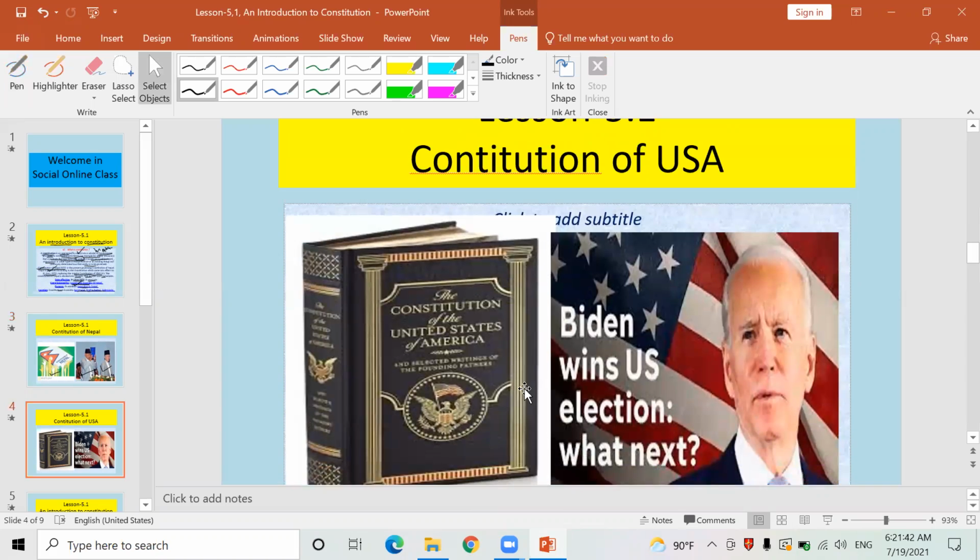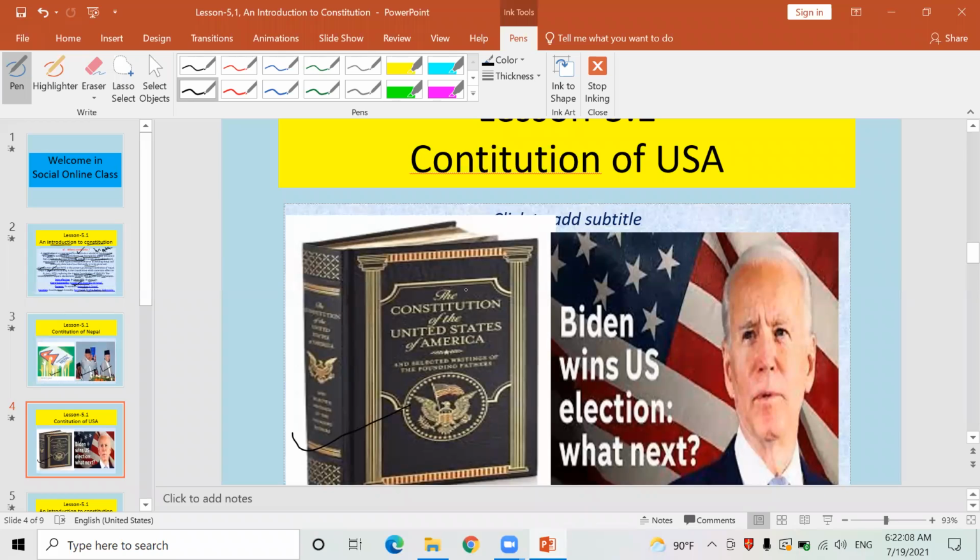Look here, Constitution of USA. How is the Constitution of USA? Don't think that a constitution is simply an idea and just a concept. Look here, Constitution of the United States of America. It's also a bulky book. Constitution is the collection of fundamental rights, principles, and established decisions.